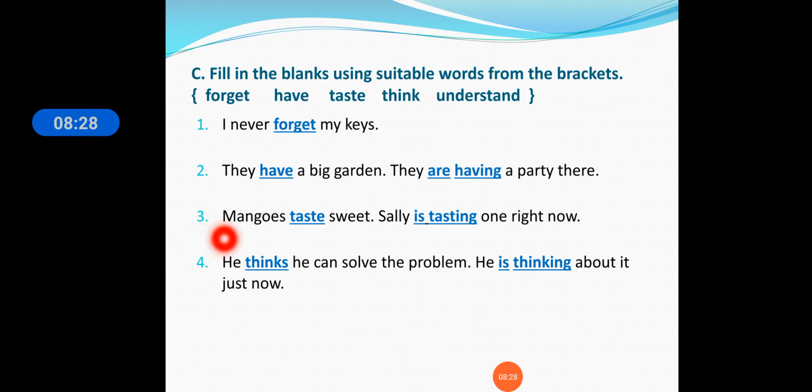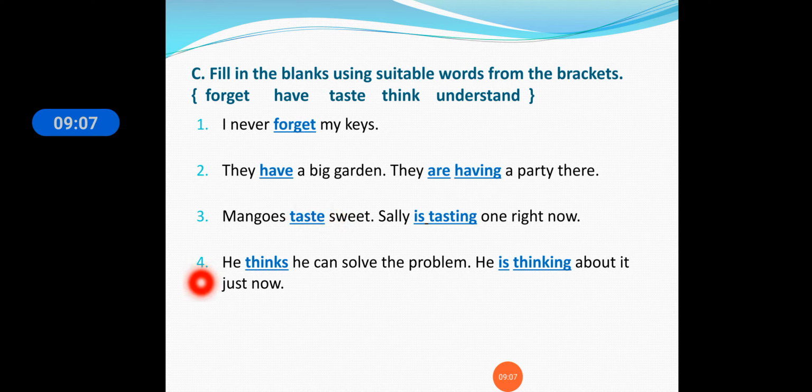Third one: "Mangoes dash sweet. Sally dash one right now." Mangoes taste sweet. How do the mangoes taste? Mangoes taste sweet, so we use the verb taste. "Sally is tasting one right now." Now here the helping verb is used, so we take "tasting". You can see here it is repeated: have and having, taste and tasting. The ing words are used, so you have to understand where to use them.